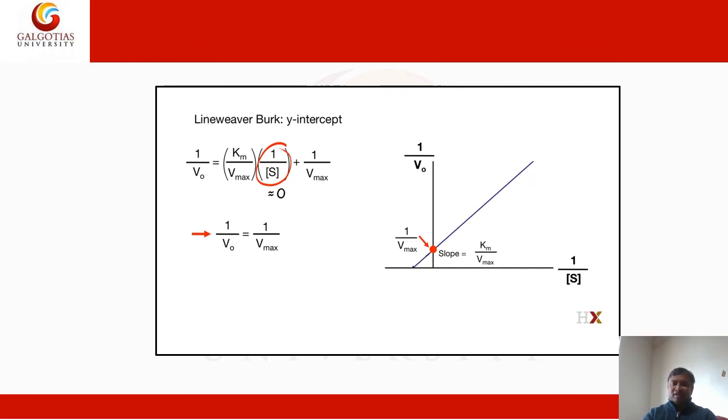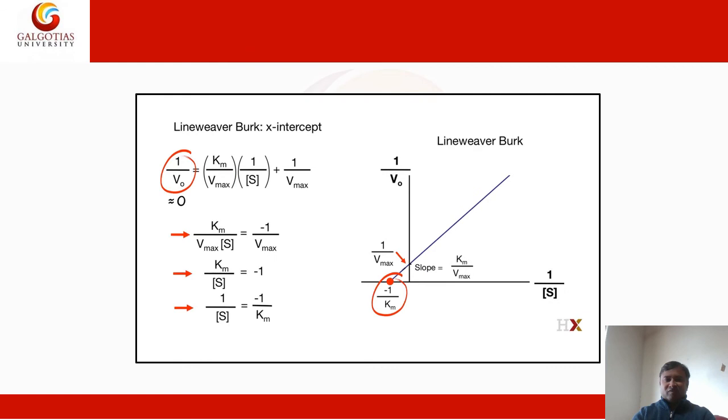In the Lineweaver equation, if 1 upon S equals 0, then 1 upon V naught equals 1 upon Vmax. So the graph will be the same here. In another modification, suppose 1 upon V naught equals 0, then what will happen? Km upon Vmax S equals minus 1 upon Vmax. So Km upon S equals minus 1, and 1 upon S equals minus 1 upon Km. So minus 1 upon Km is shown in the graph here. This is the intercept, and the slope equals Km upon Vmax.